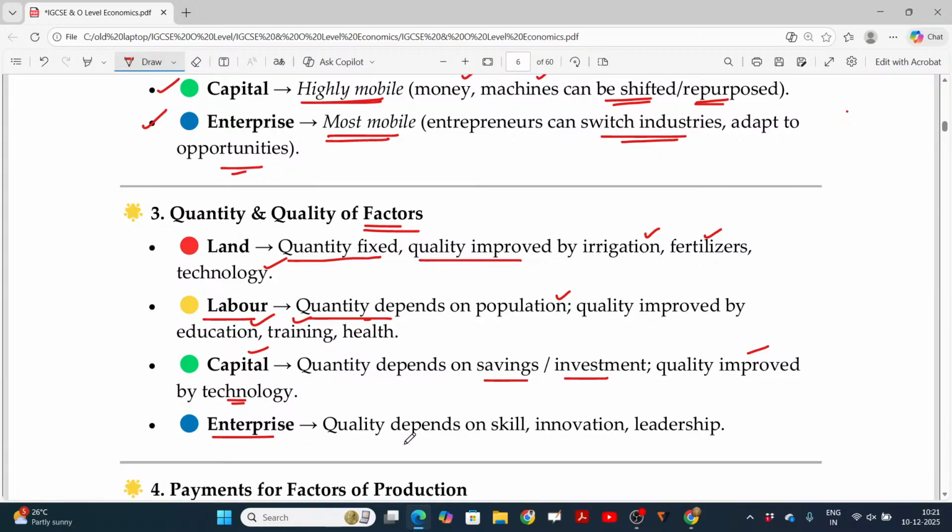Enterprise quality depends on skill, innovation, and leadership also. The key persons, the talented persons like Elon Musk and Bill Gates and some others, their quality depends upon their skill, innovation, and their leadership talent also. All these things are not the same, maybe different, right? So, quantity and quality of factors.